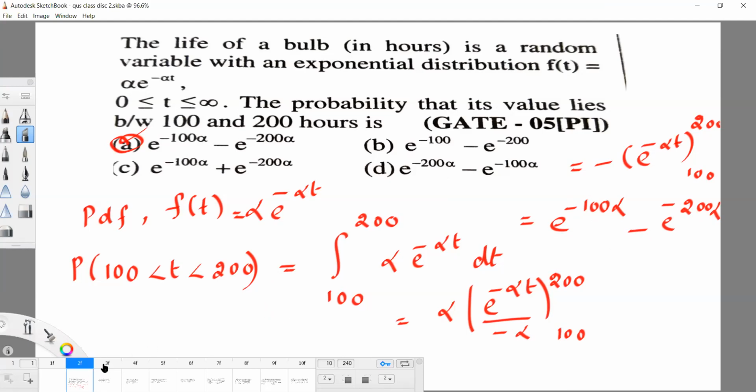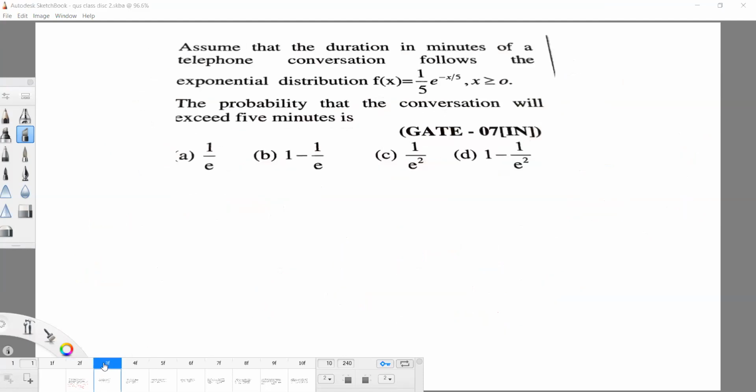In every module, I selected one question. Yes, this also, understand. Assume that the duration in minutes of a telephone conversation has f of x equal to 1 by 5 e power minus x by 5. So here also it follows the exponential distribution. Find the probability that the conversation will exceed 5 minutes. So here we have to find the probability of x greater than 5.